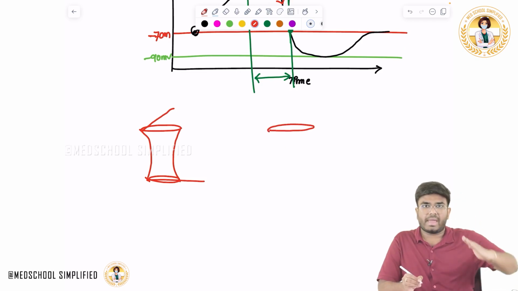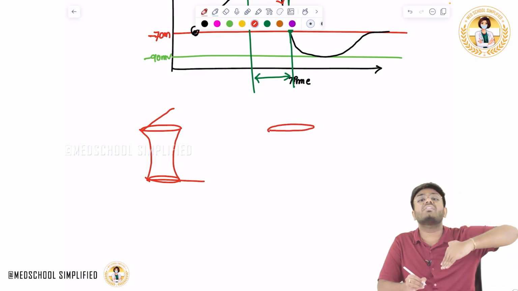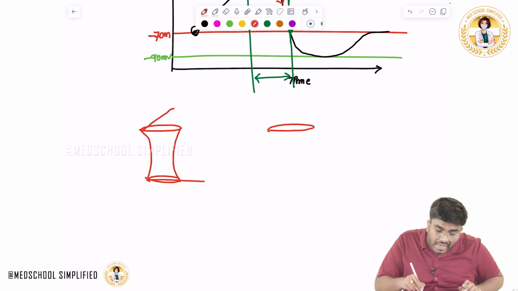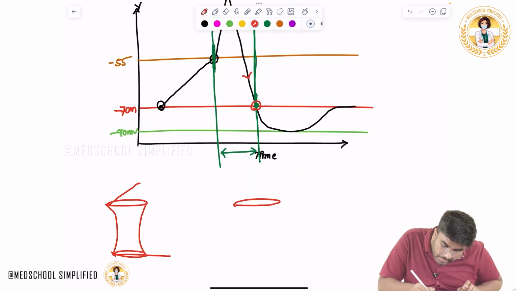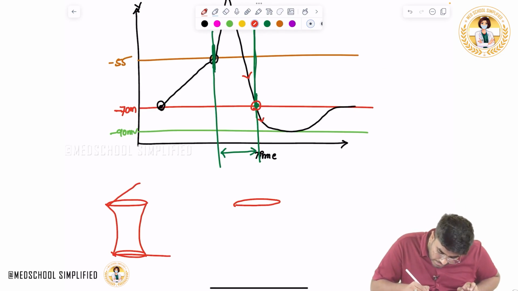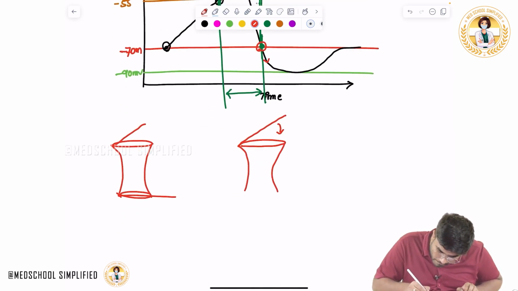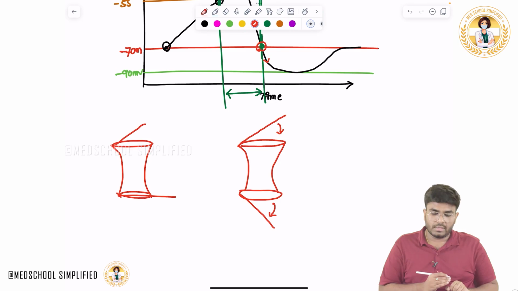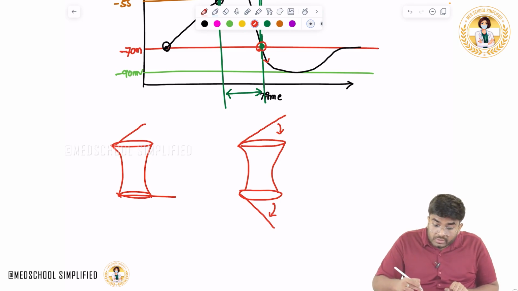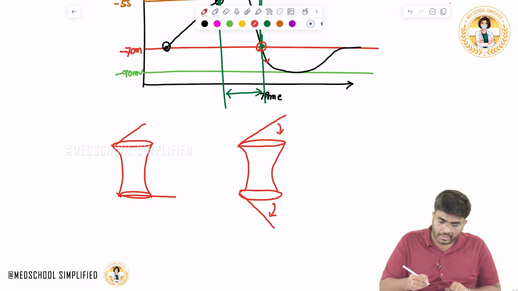What is original? The activation gate should be closed, and the inactivation gate should be open. So during this hyperpolarization time, the activation gate is trying to close, and the inactivation gate is opening. So during this time, now both the gates are open.